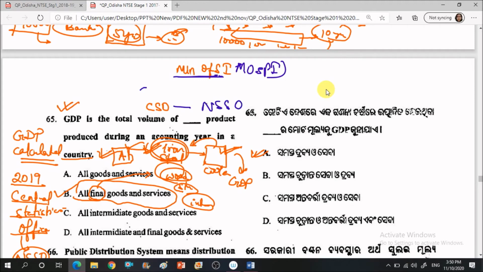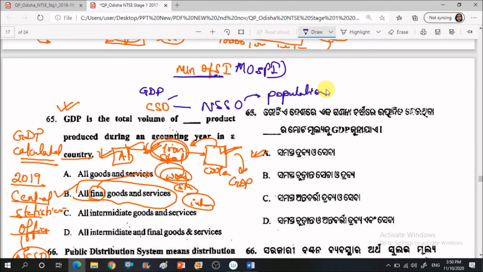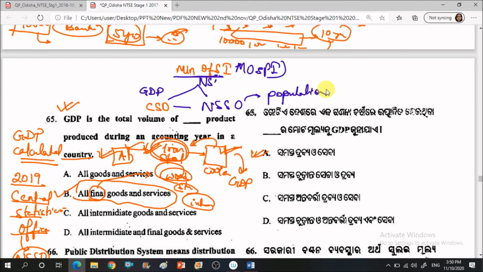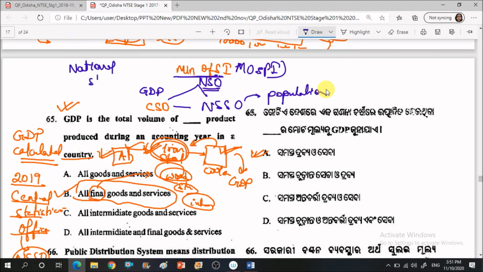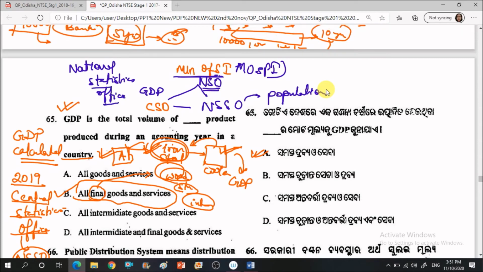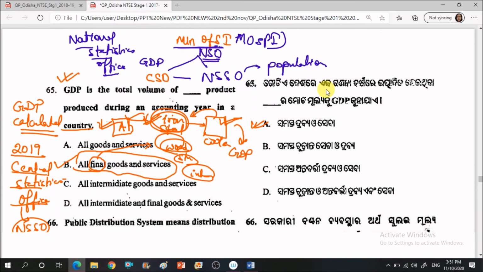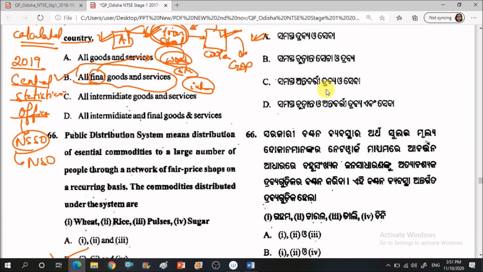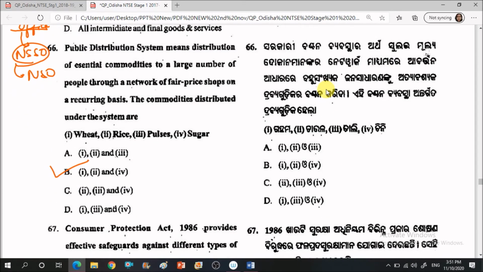So CSO's work was to calculate the GDP. NSSO used to do the population counting, the census and all these things, right? Now these two are merged under a single entity called NSO. Okay, National Statistics Office. So you can also remember this thing from here, right? Okay, and since this is a current affairs news, it might be expected. So let us go to the next question now.